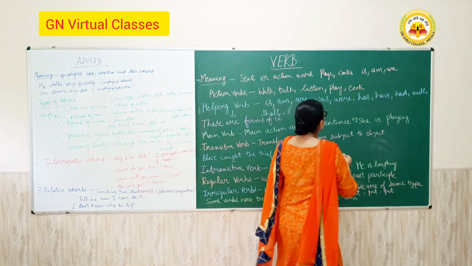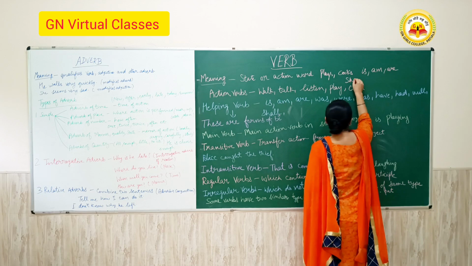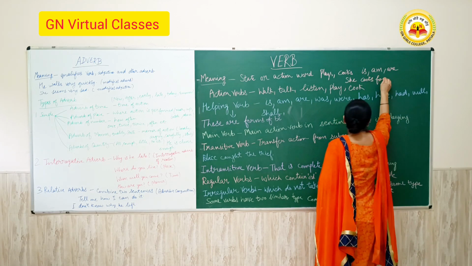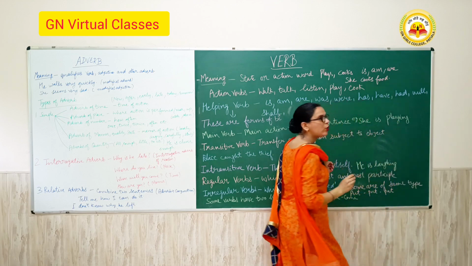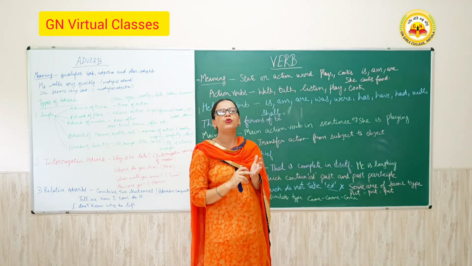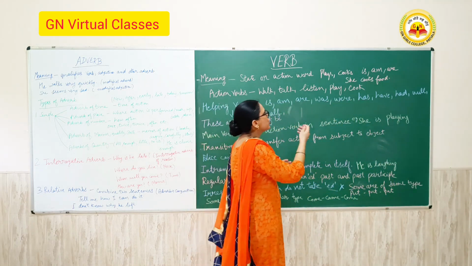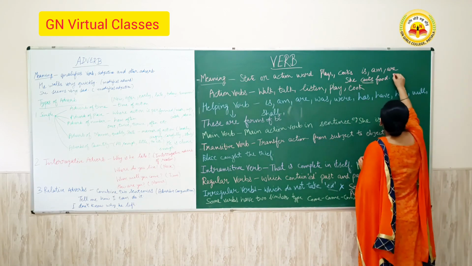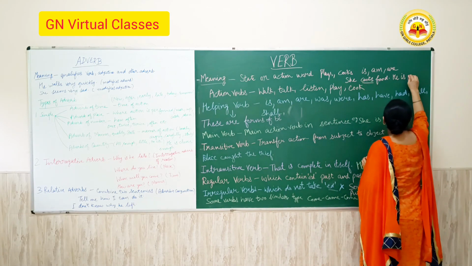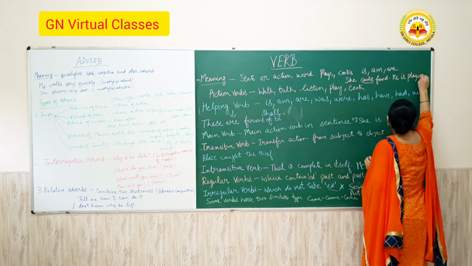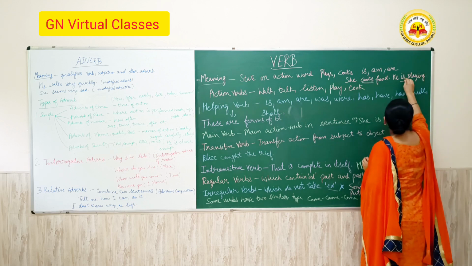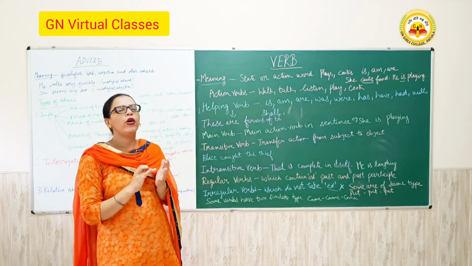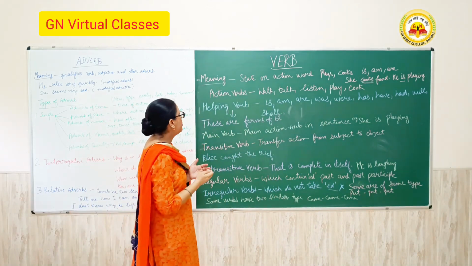Like I write here a sentence. She cooks food. So here cooks is a verb. Which verb? This is the action verb. And he is playing. Here is the state form of a verb. So a verb is the state or action form of a word.